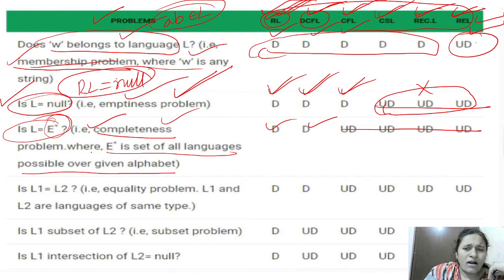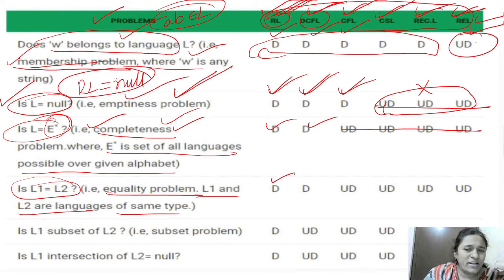Okay, next, the equality problem. This is completeness and this is equality. Are these two languages equal or not? It is also decidable only in regular and DCFL. Next, L1 is a subset of L2.